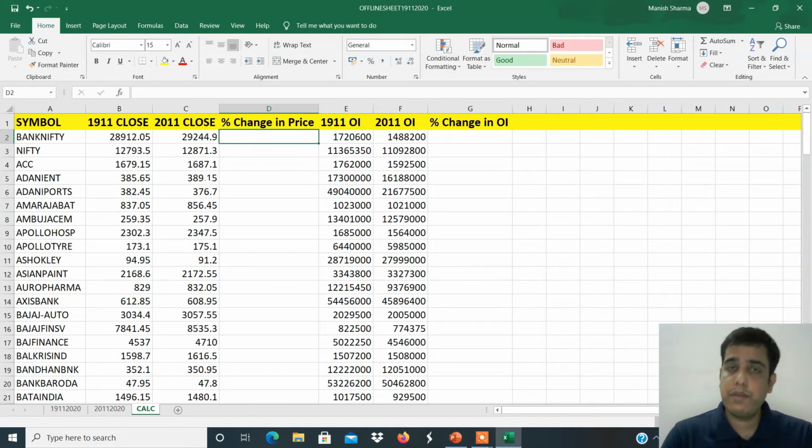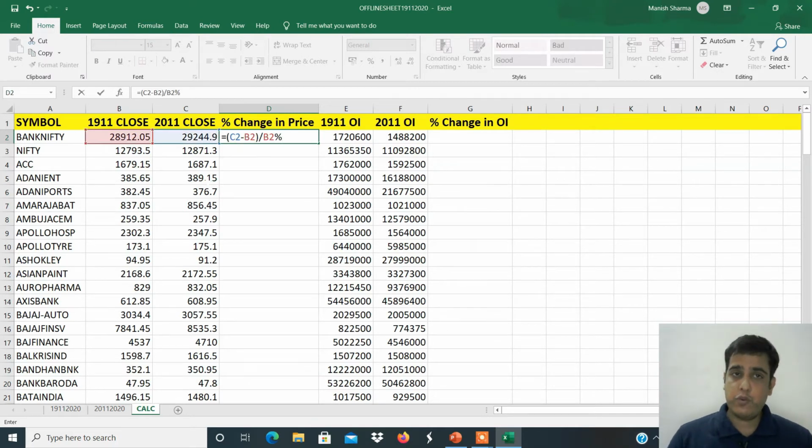Now we will put a simple formula here. So how many of you have a fear of Excel formulas? If you have a fear, don't worry. I will write down a very small formula here. First I will write it down, then you have to write it down in your offline sheet. So we'll write a simple formula. Equal to bracket open C2 minus B2 bracket close divided by B2, percentage.